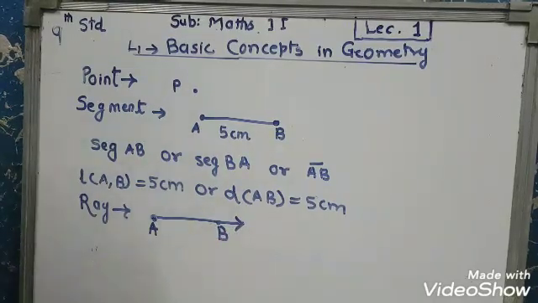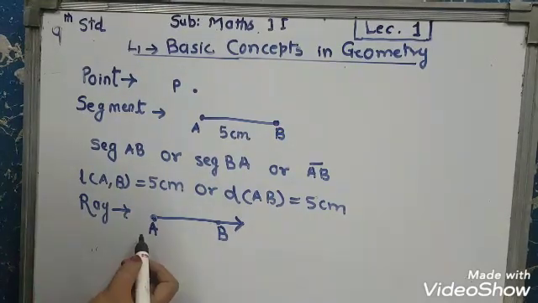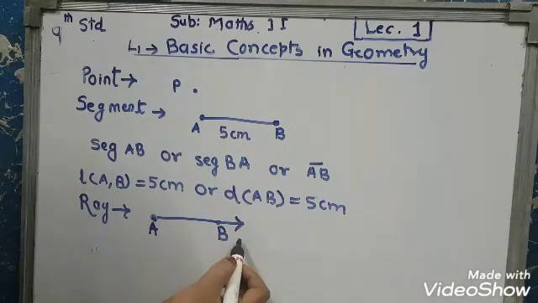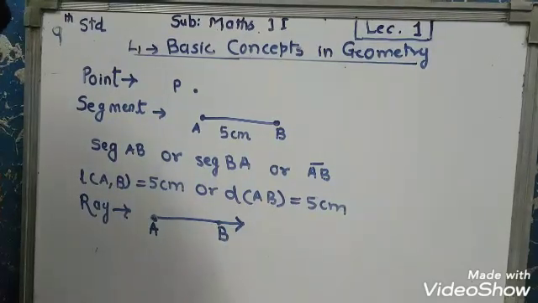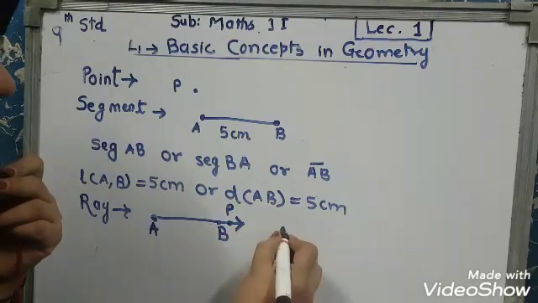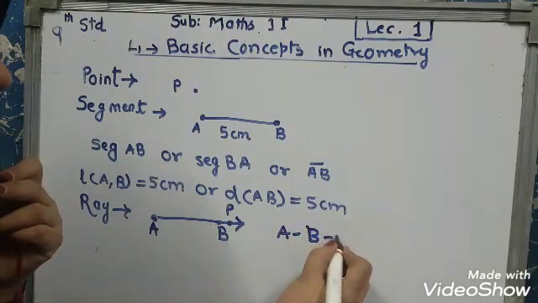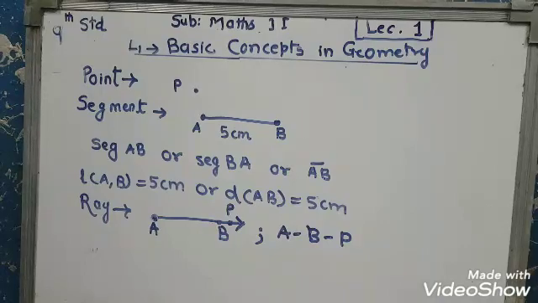This arrow sign indicates that it is not fixed. We can extend this ray in this direction. Now we can define a ray as the collection or union of all points present in segment AB and point P such that point B is between point A and P. The arrow denotes that the length of the ray is not finite.